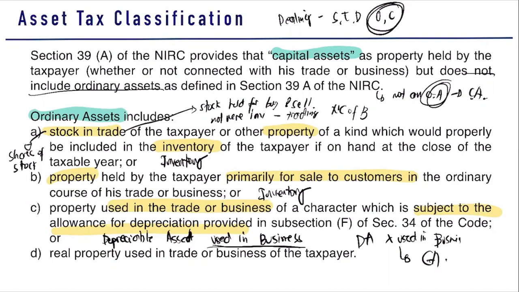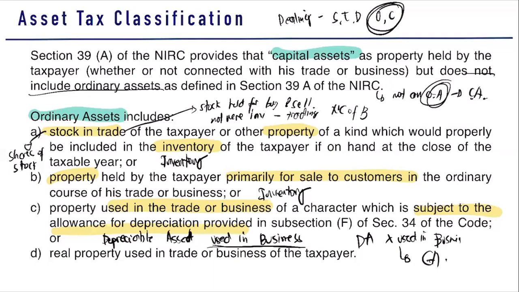Example. So let's say, for example, you have here a building. A building is a depreciable asset. If you use that building to house your employees for your normal operations, then that building is used in business. That building is considered an ordinary asset because that is a depreciable asset used in business. What if that is a depreciable asset not used in business?